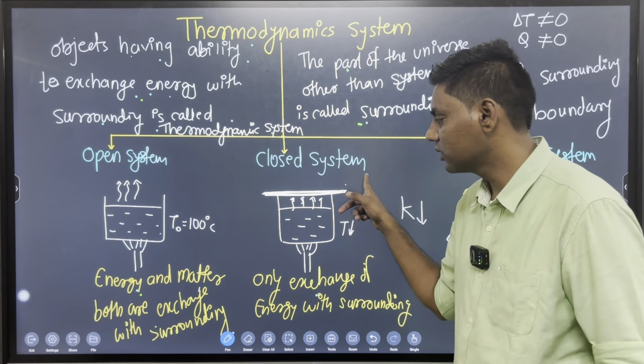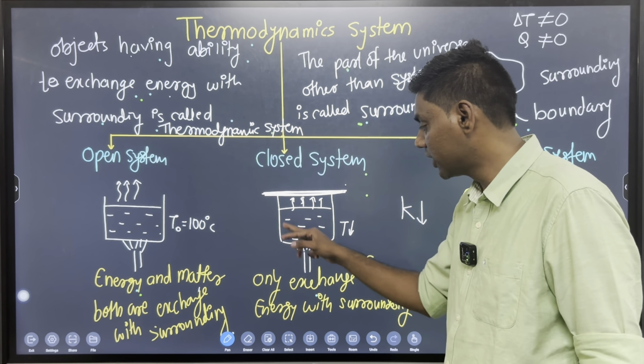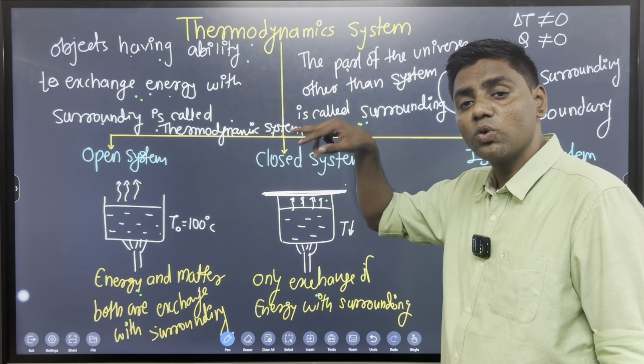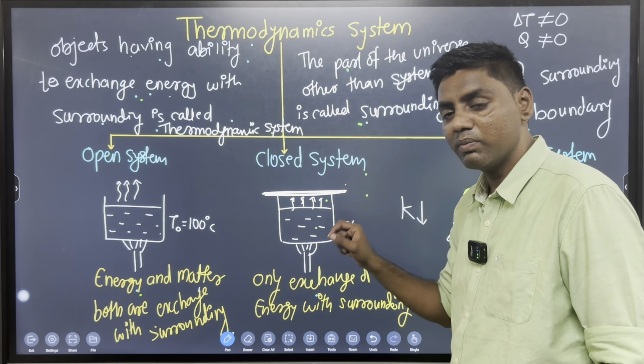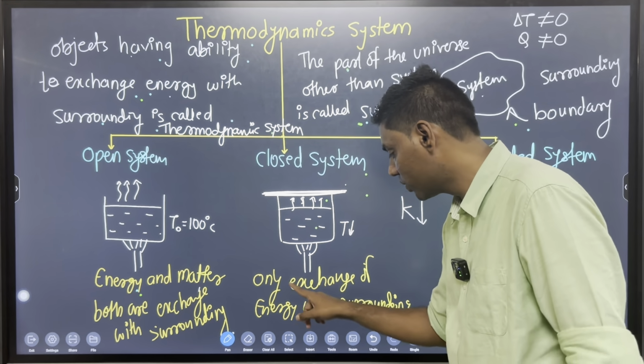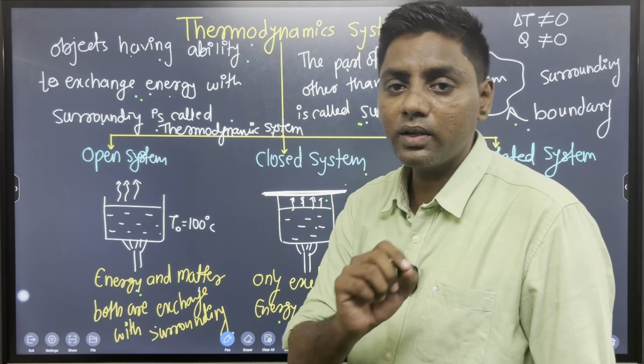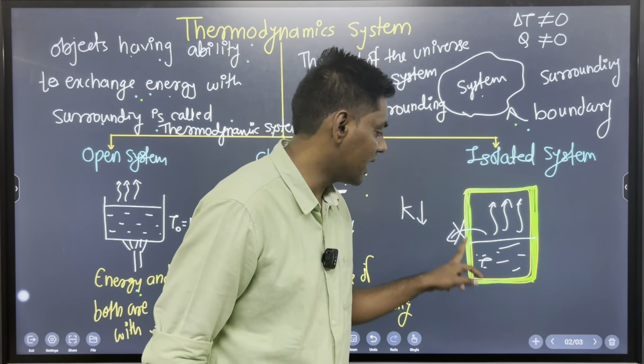When we observe a closed system, with the same example, the plate is just over the pot, so this is a completely closed structure. Though no matter is going outside, after some time the temperature of the hot water inside the pot decreases. So we can say that there is only an exchange of energy with the surroundings, not matter. And then we go for the isolated system.